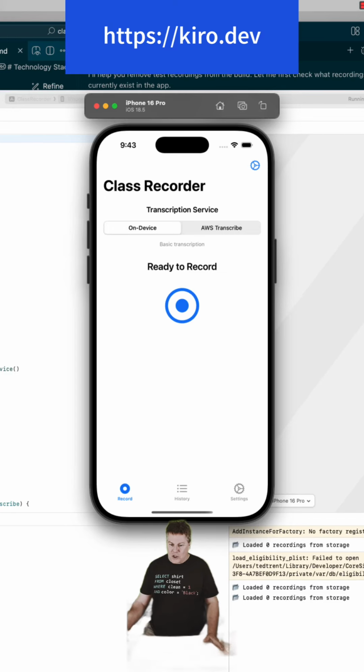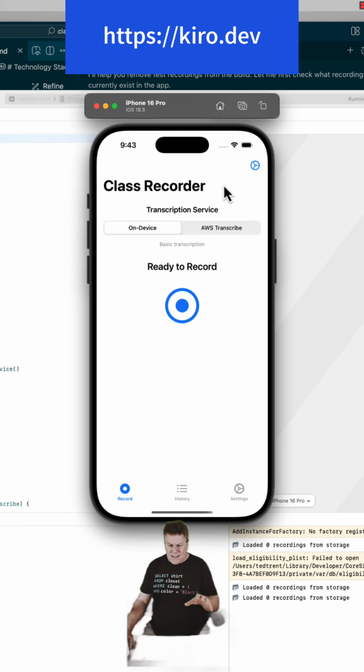All right, I've got to share this with the world. I vibe coded an iOS app in about 3 hours using a new Agentic IDE called Kiro. And it really is kind of awesome. So it's probably going to take me longer to build this video than it took me to build this app. And this is a game changer. And I'll tell you why in a moment. Let me demo what I built for you.